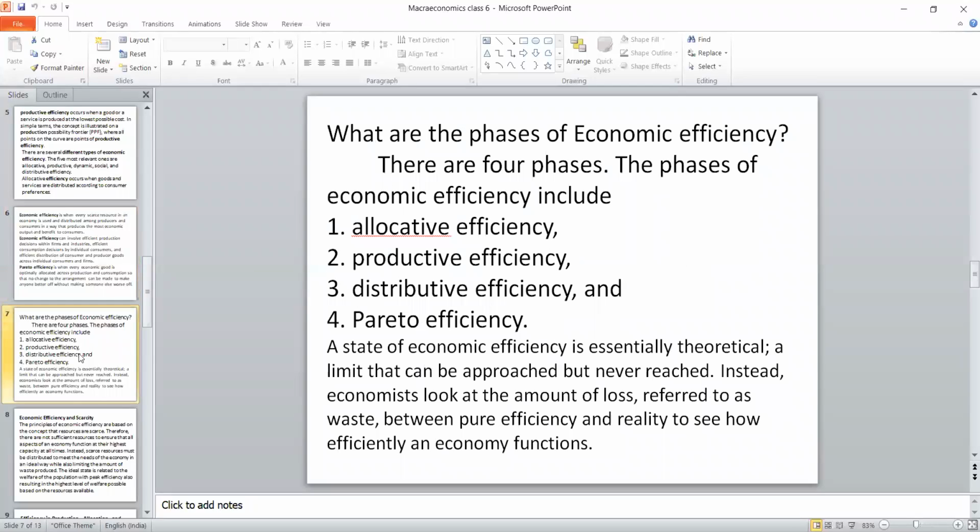Now, instead of asking about types, a section B question is possible: what are the phases or stages of efficiency? In the initial stage, in the classical economy, they decided only the distribution of resources is the best economy. So it is called allocative efficiency. After that they came to know production is the major criterion, based on which consumption is possible. So they moved from allocative efficiency to productive efficiency.